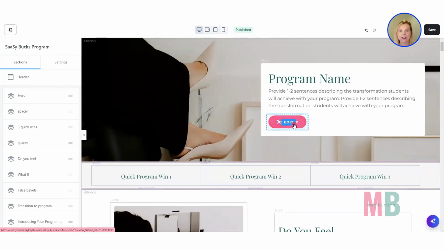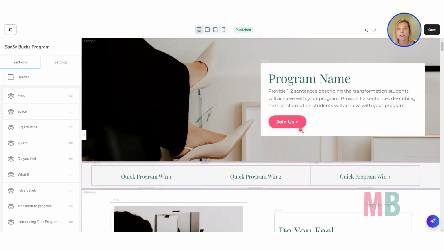Now, if they were to click this Join Us button, you could take people straight to the checkout, especially if you've only got one offer. Like if it's a pay in full $397, then you could have that button go straight to the checkout. And this button is useful for people who have possibly been on your sales page before.